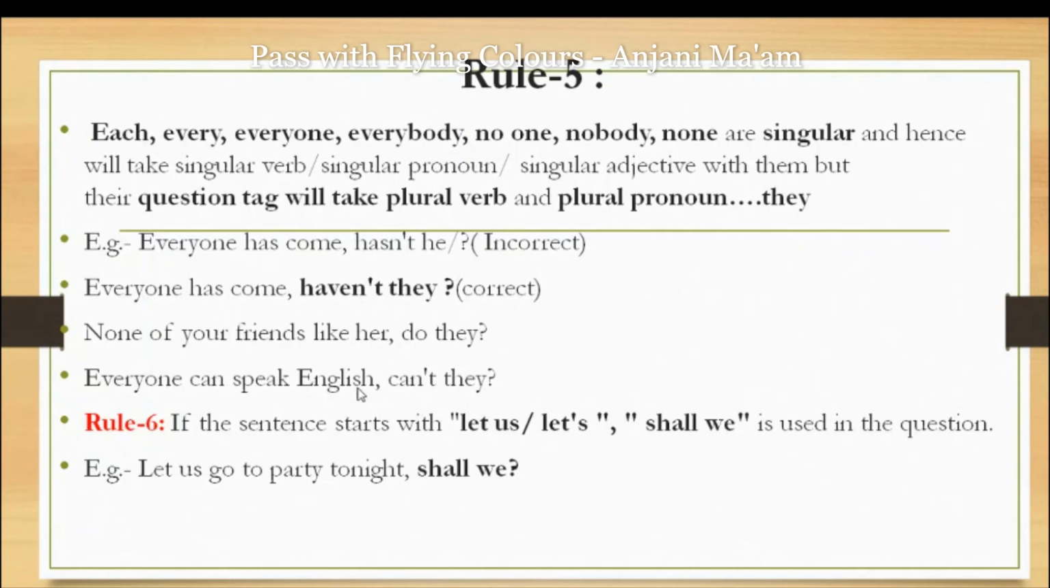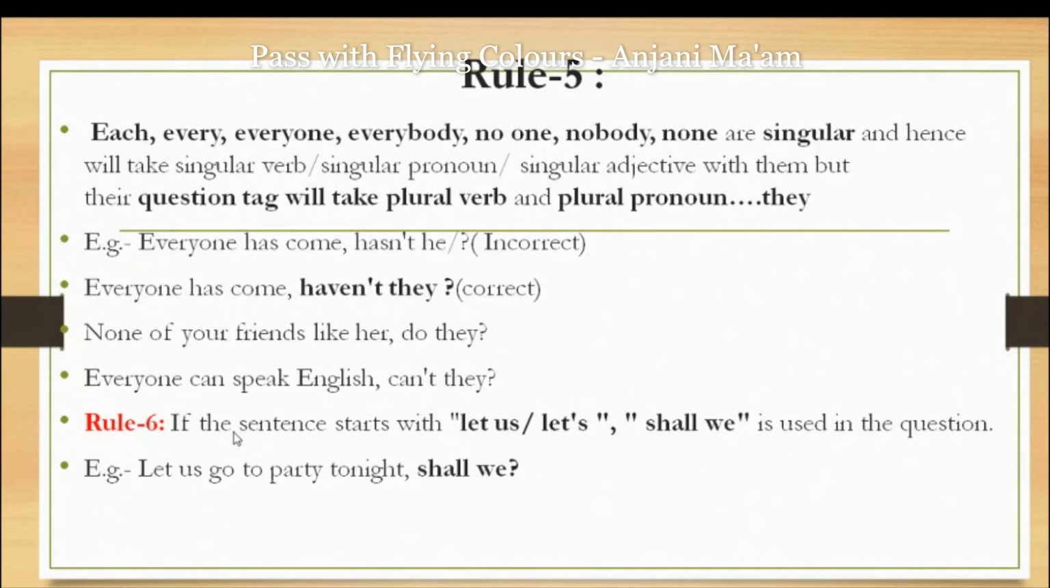"Everyone can speak English." Here can is the helping verb, and we will use "can't they," because the sentence is positive, so the question tag will be negative: can't. And because of everyone, the pronoun they will come, then the question mark: "can't they?"